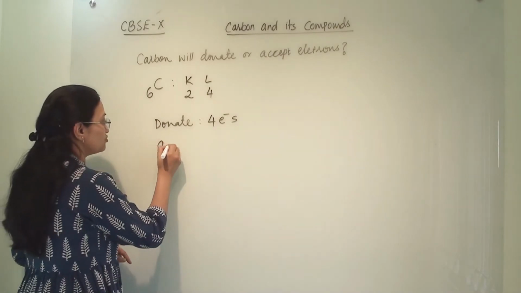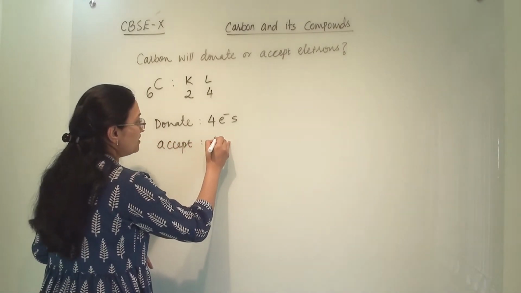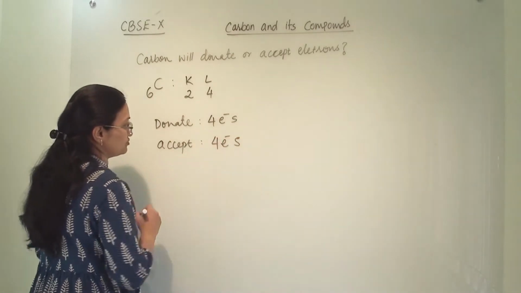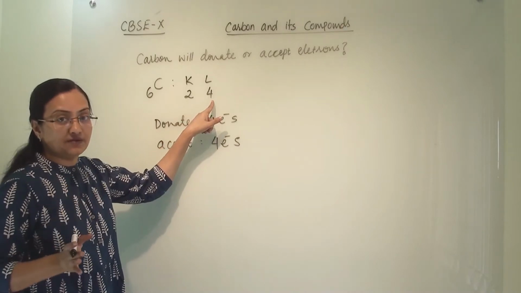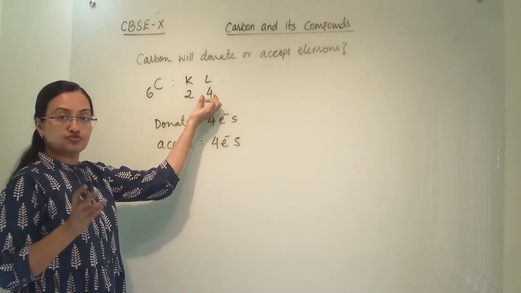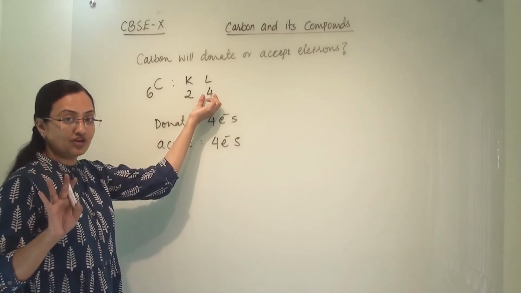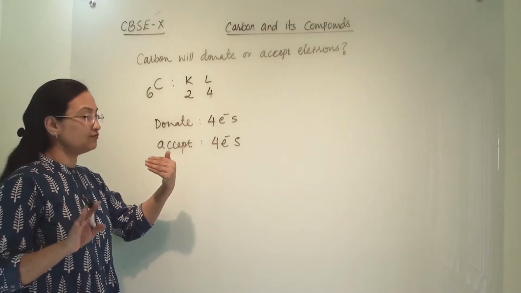Now if carbon wants to accept electrons, then it has to gain 4 electrons. Then only the L shell will be completely filled. So in either case, if carbon wants to donate, it has to donate 4 electrons. If carbon wants to accept, it has to accept 4 electrons.